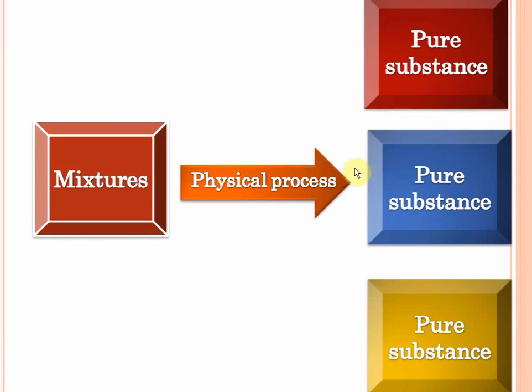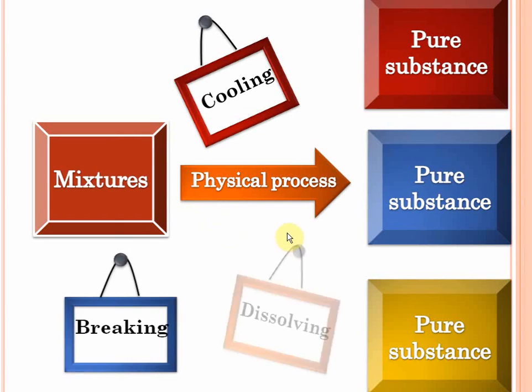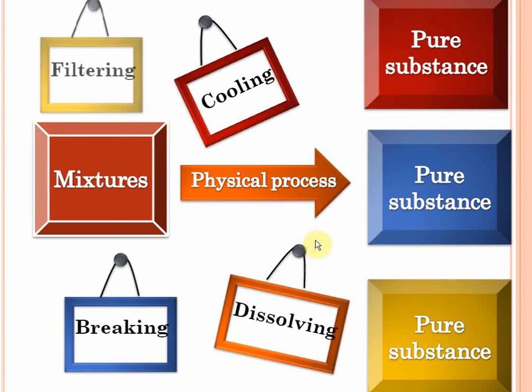Mixtures, when they undergo physical processes, give pure substances, isn't it? We just saw, for example, that sodium chloride solution, when you heat it, heating being a physical process, you get pure substances, water and sodium chloride. Some other physical processes that we can use are cooling, breaking, dissolving, filtering, so many things.